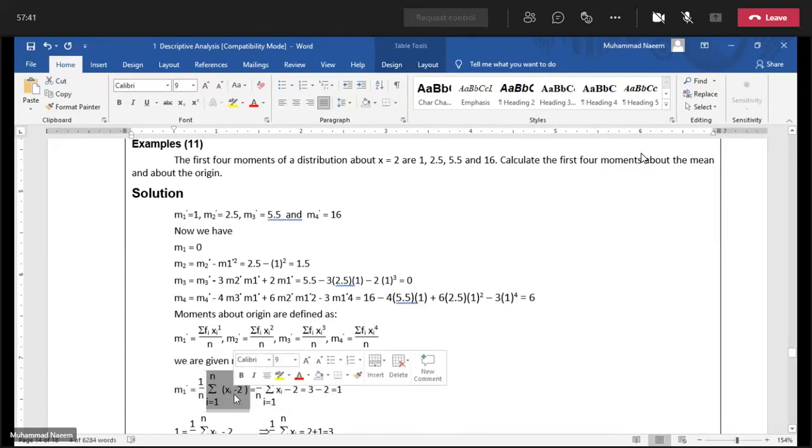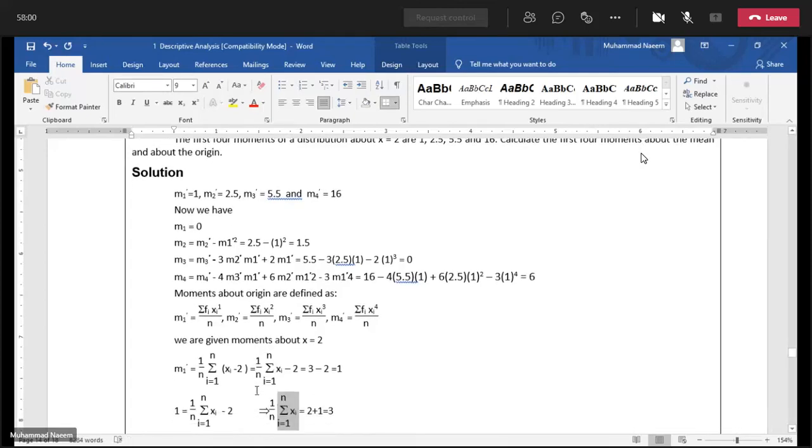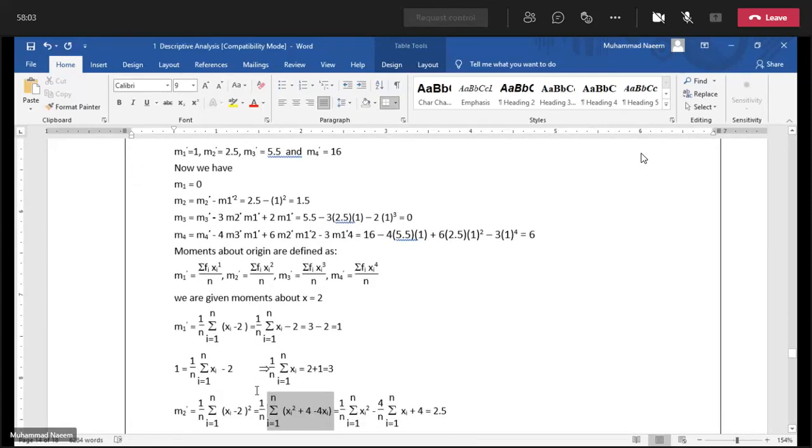Here we have the power 1. Apply sigma to both the terms and dividing by n. Accept the first term. Shift all the others to the right hand side, and simplify. The answer is equal to 3. Similarly, expanding the square and we get these three terms. Then apply sigma to all the three terms and dividing by n. This situation we have.